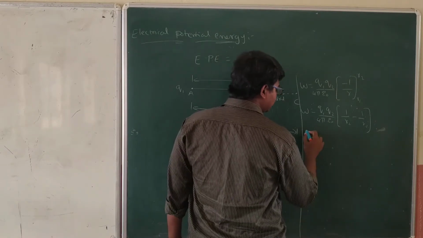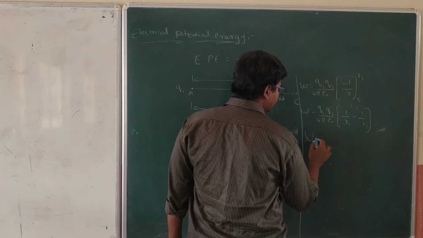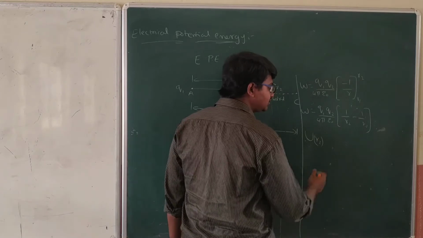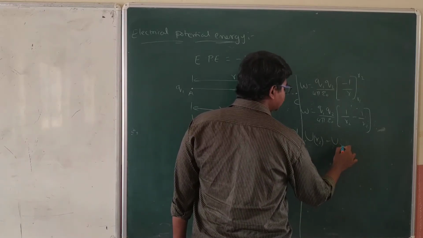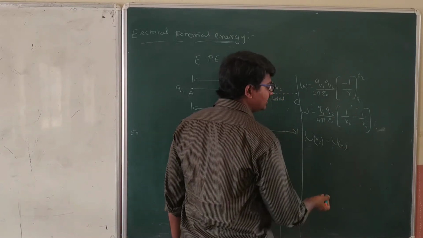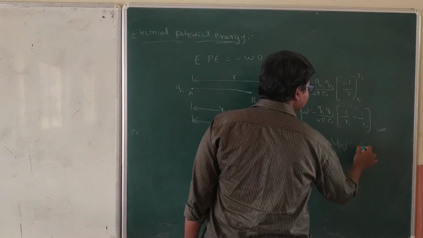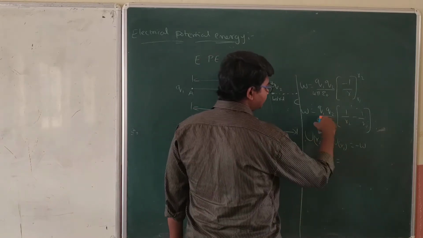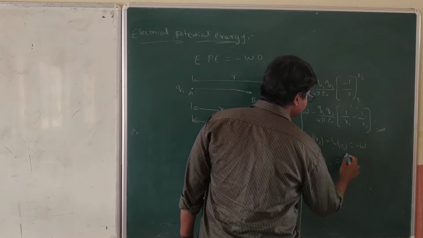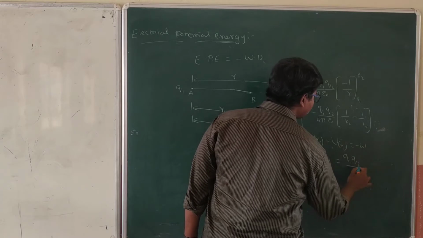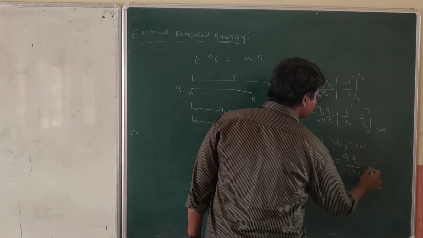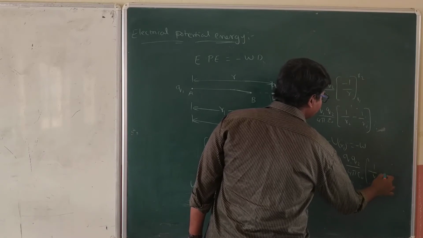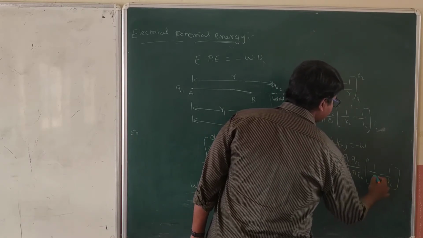That is potential energy at R2 minus potential energy at R1, which equals minus W. That is this expression with the minus symbol, which is simply Q1 Q2 by 4 pi epsilon naught into 1 by R1 minus 1 by R2.